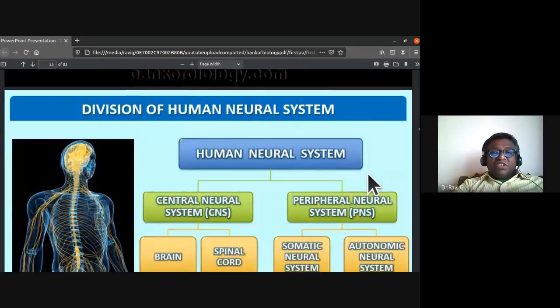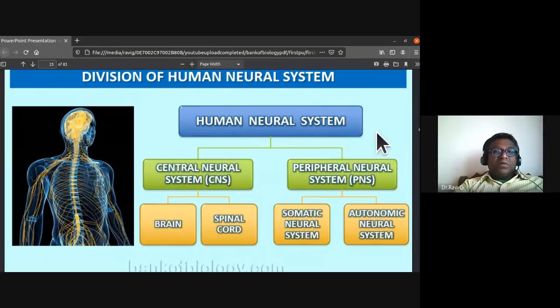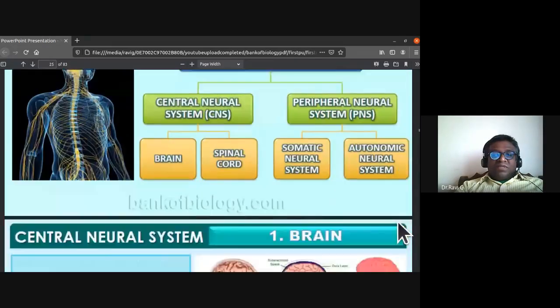So the division of the human neural system, I've already discussed this. The human neural system or nervous system consists of the central nervous system and the peripheral nervous system. The central nervous system consists of the brain and spinal cord. The peripheral nervous system consists of the somatic neural system and the autonomic neural system. So this is another classification, wherein the autonomic nervous system is placed under the peripheral neural system. Somatic neural system, SNS, ANS.